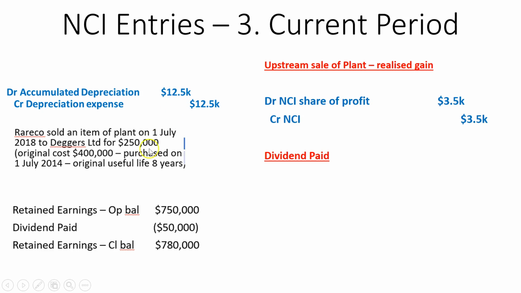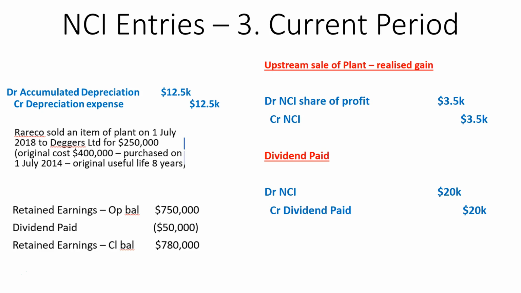So the final thing is we've got the dividend paid. We can see dividend paid was $50,000. We will be debiting NCI 20K and we'll be crediting dividend paid by 20K. Why? Because when you pay a dividend, you pay it out of retained earnings. And so what this means is that your retained earnings decreases.